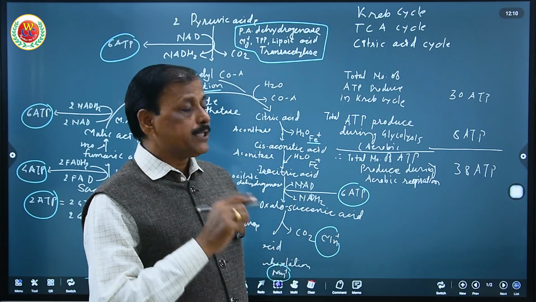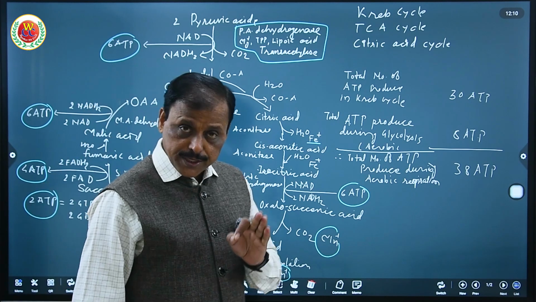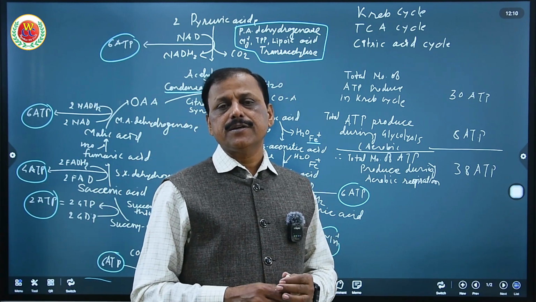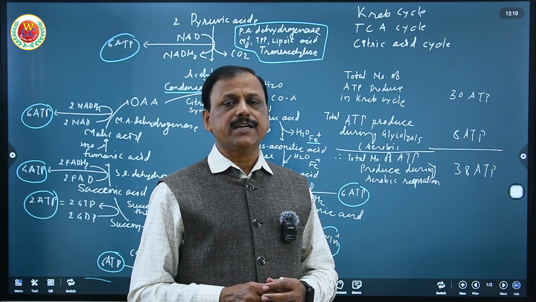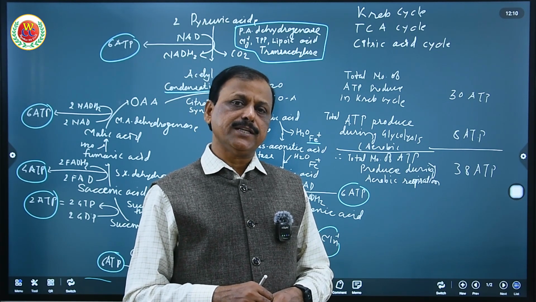but 2 ATPs are required to transfer NADH2 produced during glycolysis, that is when 2 molecules of phosphoglyceraldehyde undergo oxidation to produce 2 molecules of 1,3-DPGA.